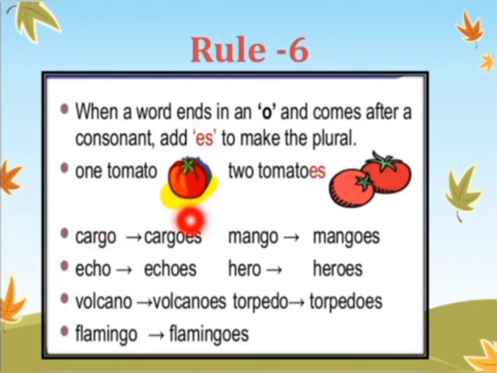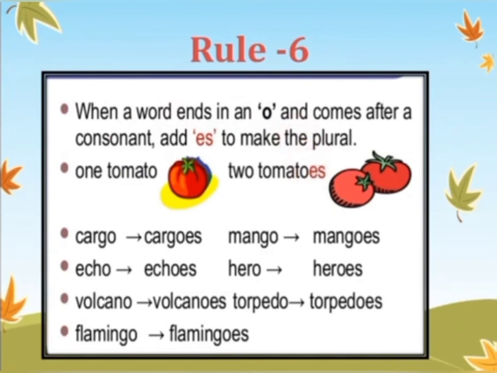Cargo, cargoes. Mango, mangoes. Hero, heroes. Volcano, volcanoes. Flamingo, flamingos. So everywhere we have a consonant before O, therefore we have added ES to make a singular noun into a plural noun.